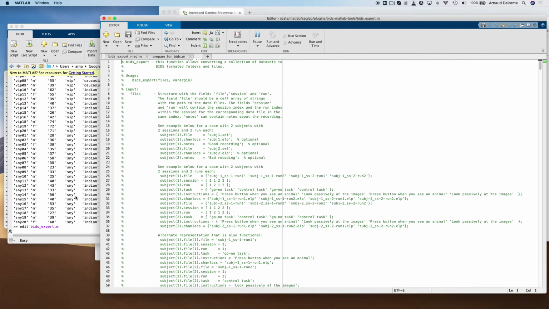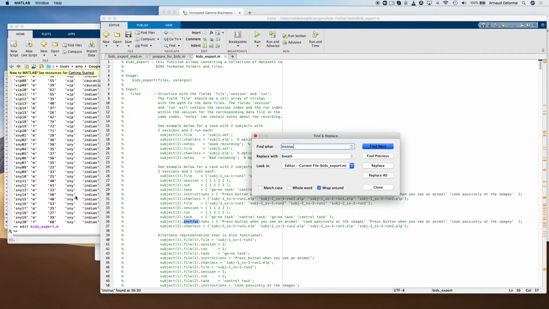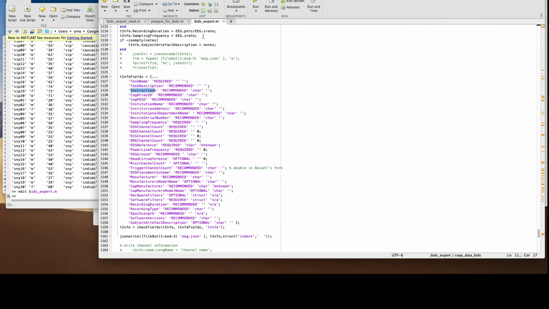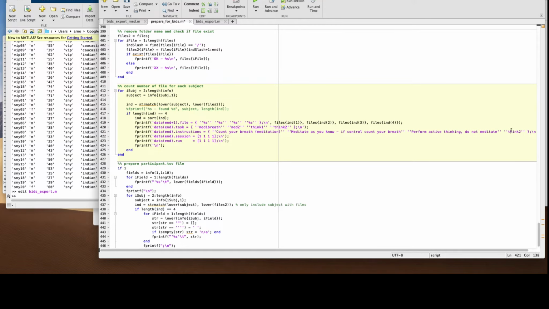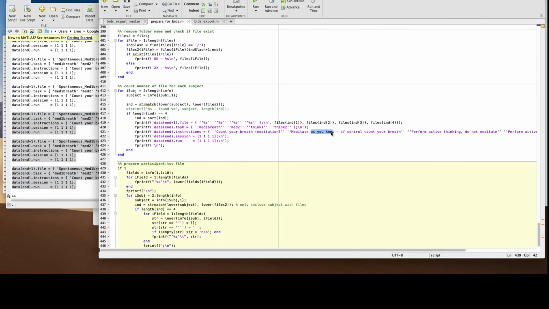Now I realize I need to add the task instructions. And so I looked at the BIDS export file, and to do that, I have to add a field instructions. So that's what I do. I just edit my original script, the one I copied to the export script. I put a short description of each meditation tradition or thinking period. And there's more in the paper, so I didn't feel I had to put a lot of details, but still.